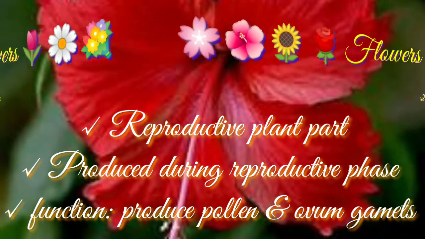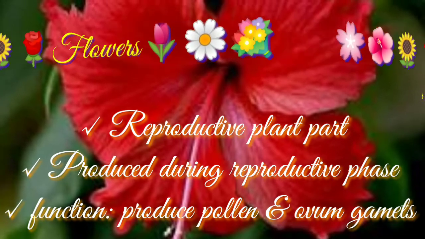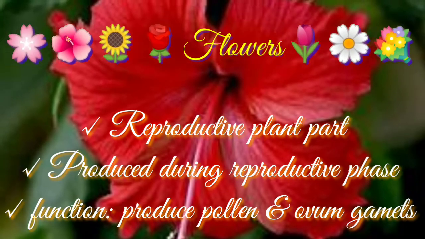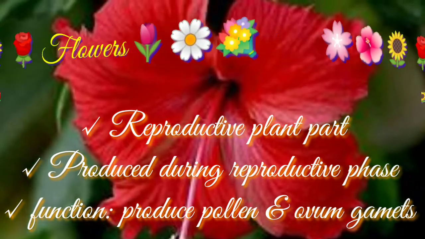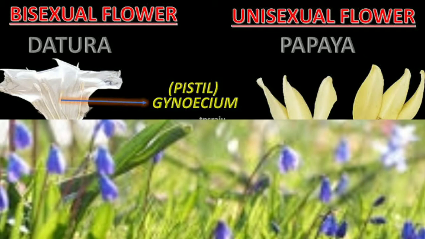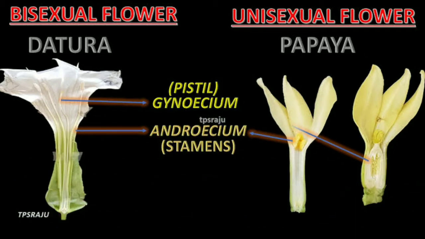A flower contains the reproductive organs of the plant. The function of a flower is to produce male and female gametes, that is, pollen grains and egg cells. In most of the flowering plants, male and female reproductive parts are present in the same flower. Such flowers are known as bisexual flowers. For example, hibiscus, datura, mustard, etc.